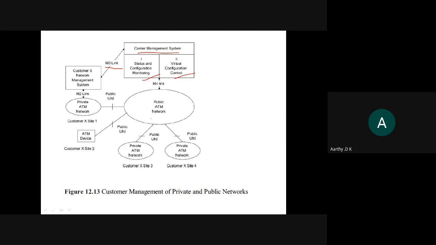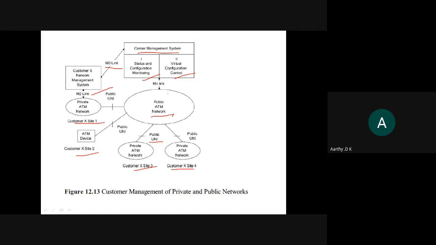And the next one is the public network ATM. If you are using a public network, then it becomes a public user interface. If you are communicating with a private network, then it becomes a private network interface. You can have n numbers of customers who can access that particular service provided by the service provider. But the details of each user should be preserved. I should be able to view only my data pack details.